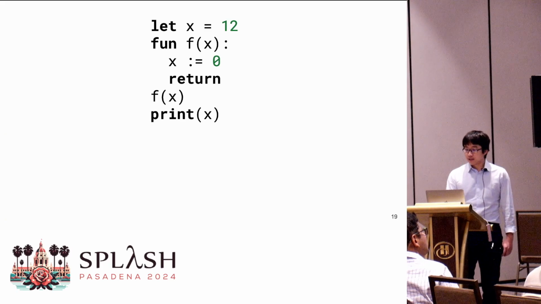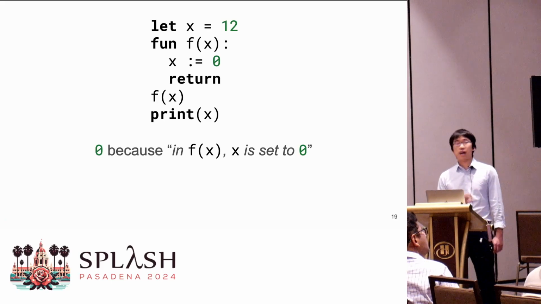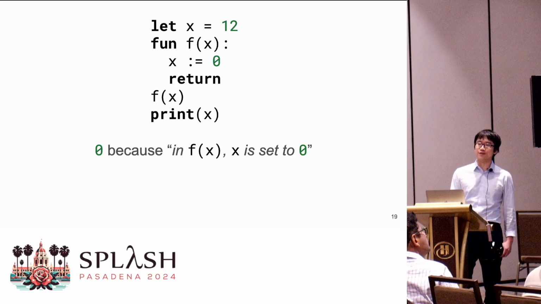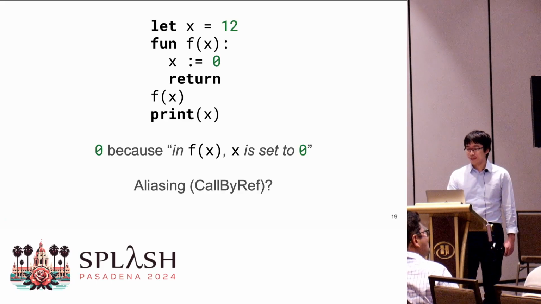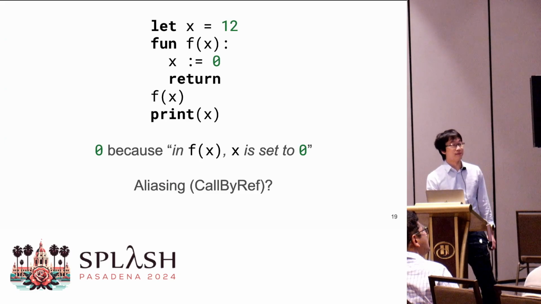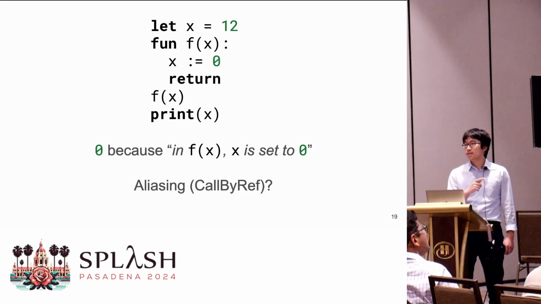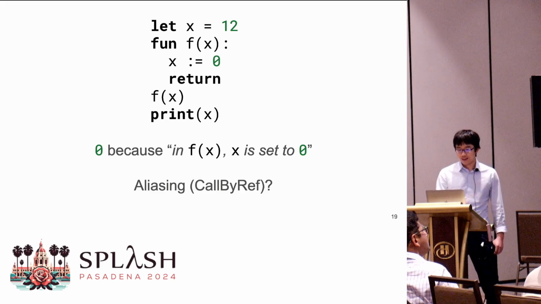Okay, suppose a student says this program produced 0 because in f, x is set to 0. What is the underlying misconception? The first and only thing that initially came to my mind is that those students have an aliasing misconception. They think the parameter x aliases the global x, so changing the x inside the function will change that x.